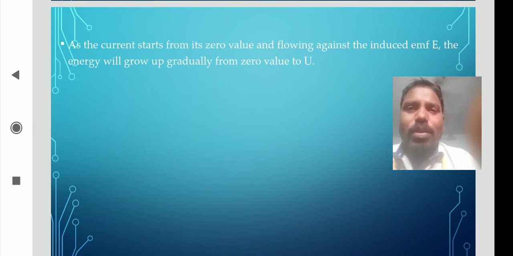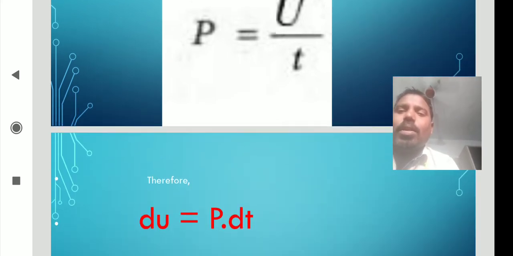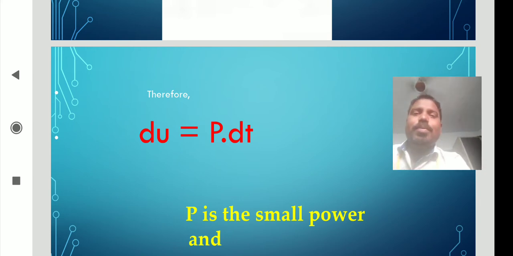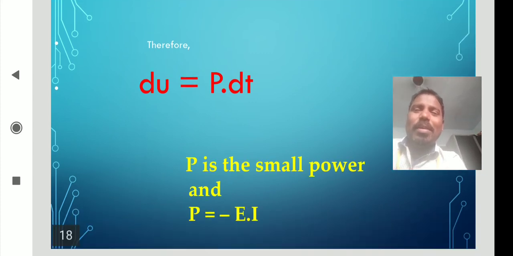Grow gradually from 0 to the final stage. Therefore, a power concept we need to assume here. Power is equal to energy dissipated by time, so P equal to U by T. Therefore du equal to P dot dt, where P is a small power.